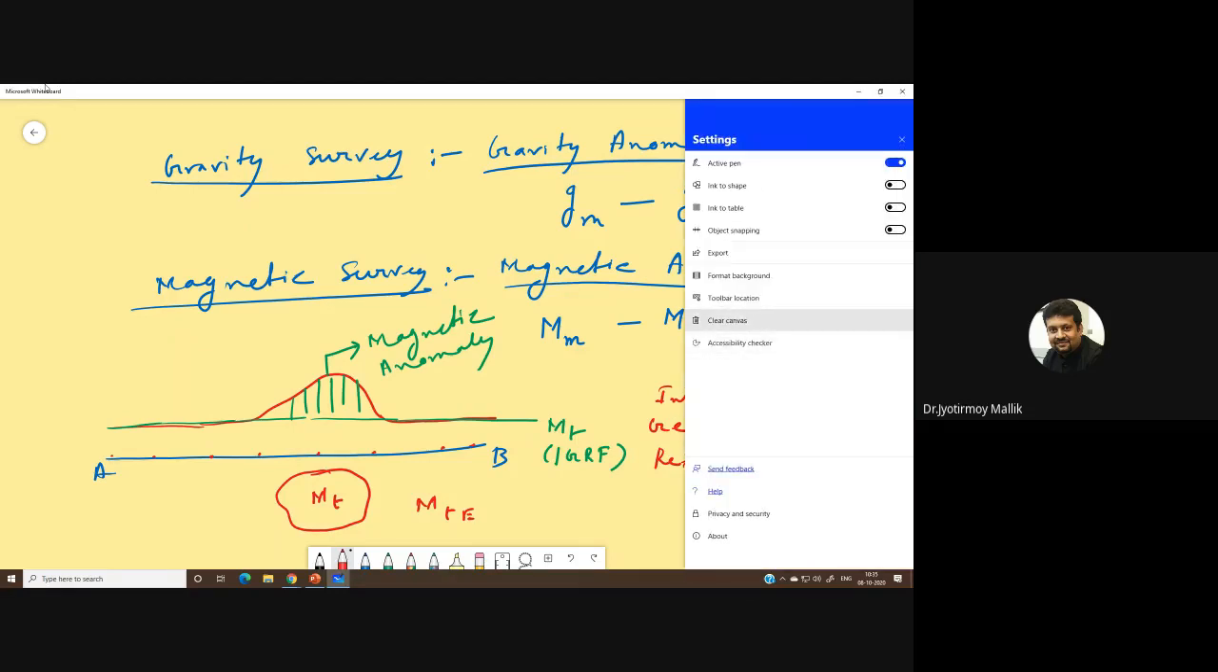Now, for magnetic surveys, most of the time you can take a magnetometer and take a spot measurement. That is fine. So there could be a spot measurement.